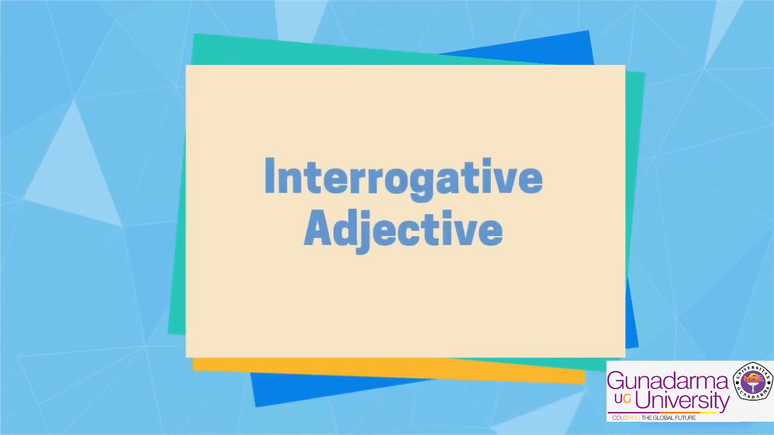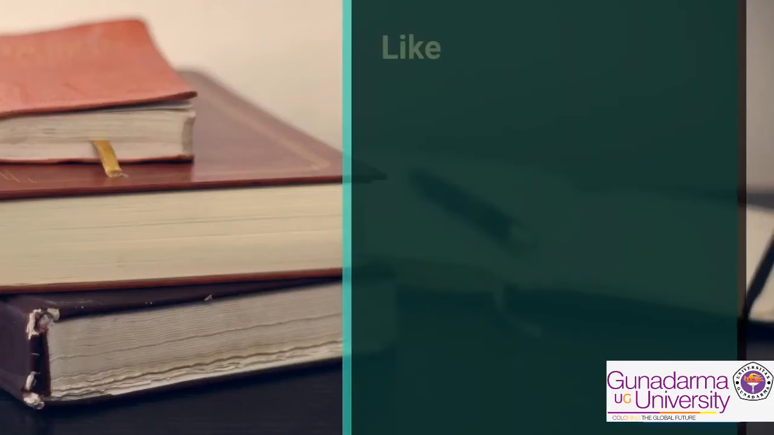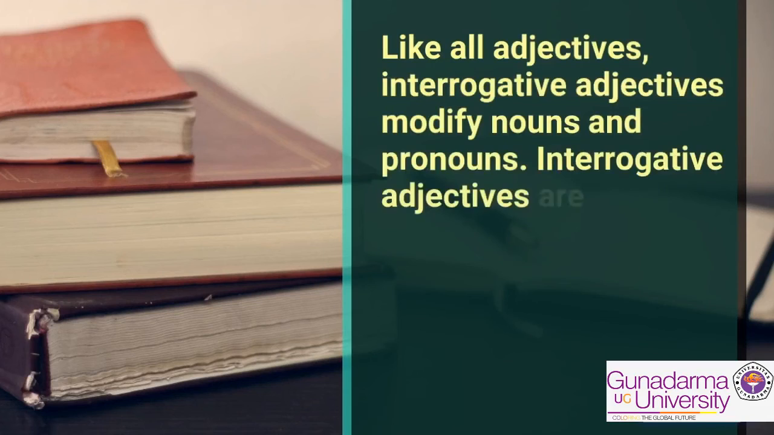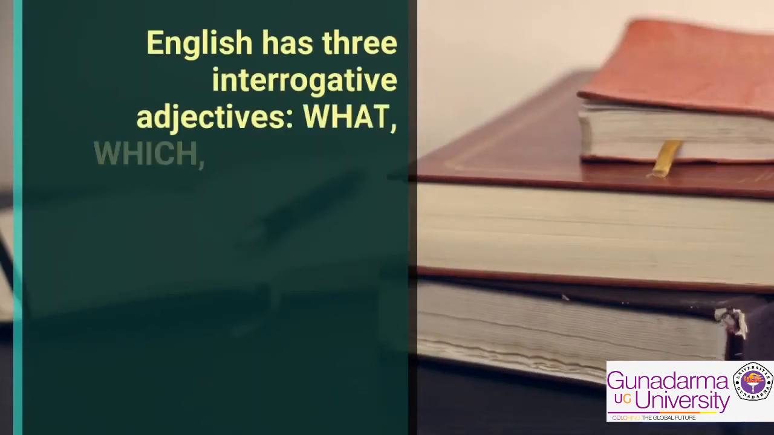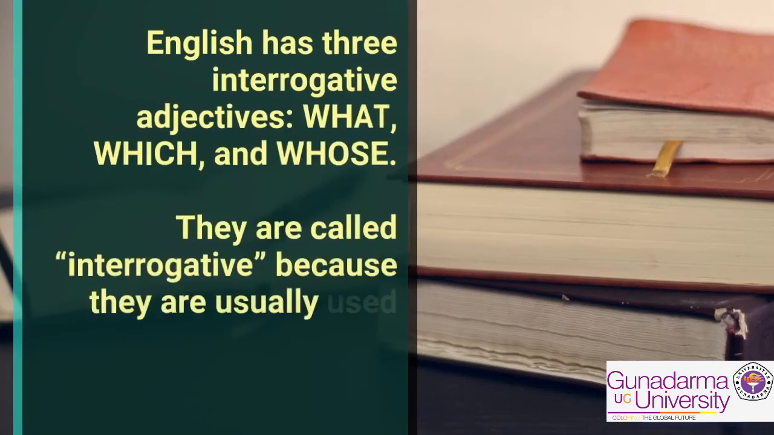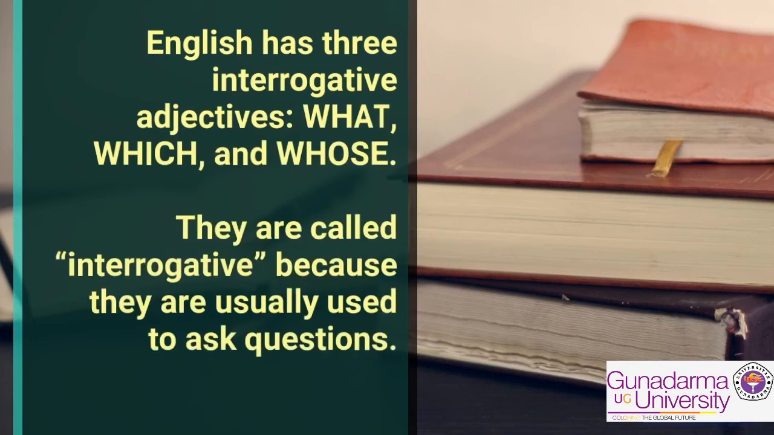Interrogative adjective. Like all adjectives, interrogative adjectives modify nouns and pronouns. They are words similar to interrogative pronouns, but they can't stand on their own. English has three interrogative adjectives: what, which, and whose. They are called interrogative because they are usually used to ask questions.